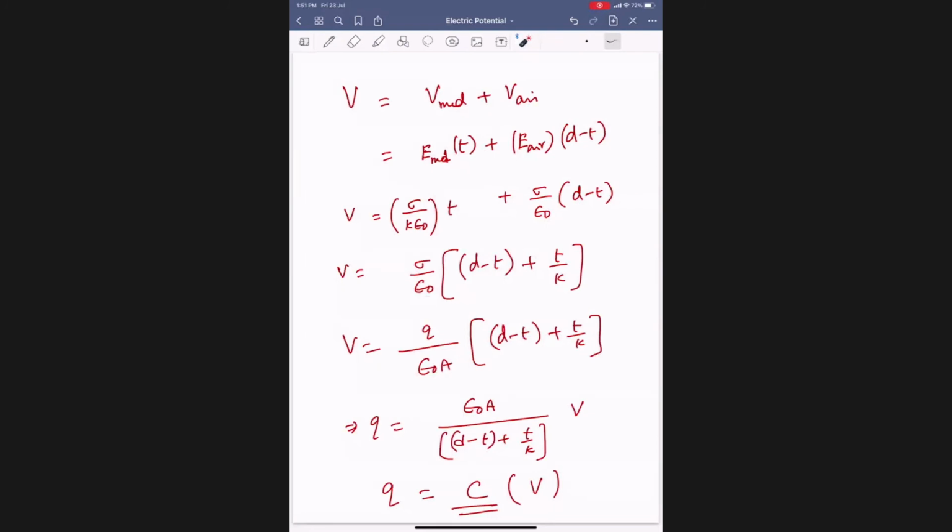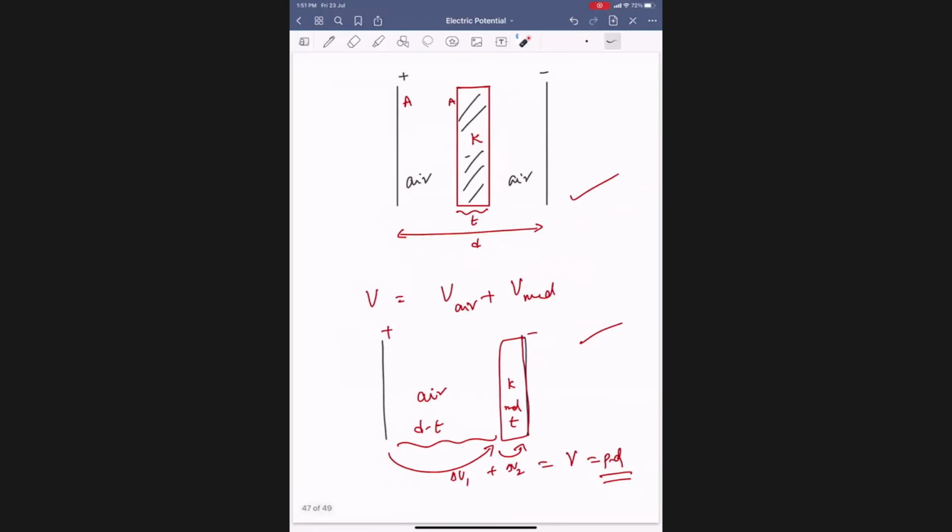If you're done, let me know. Can you show the previous page? Done? One minute.